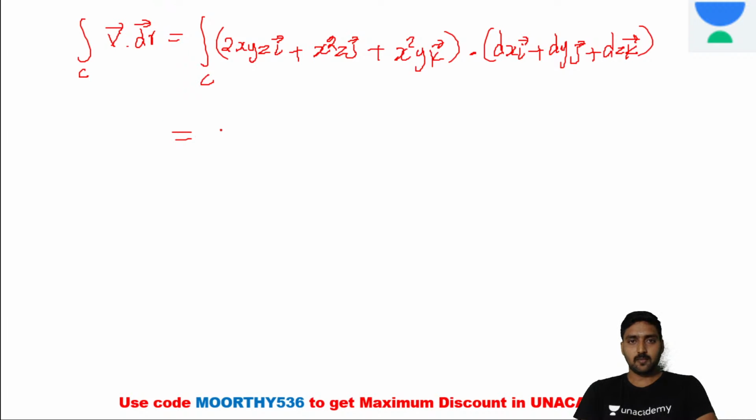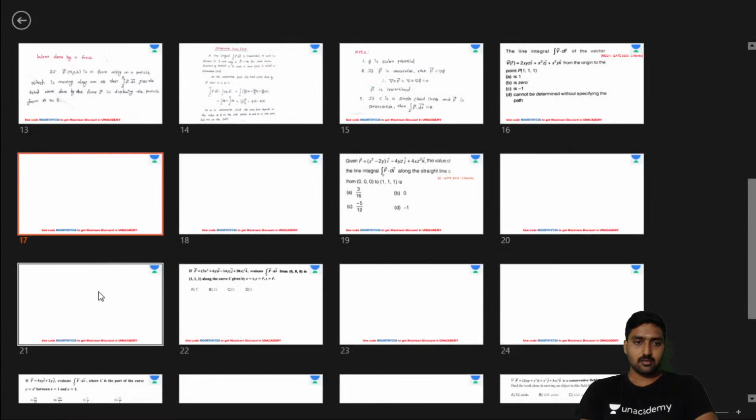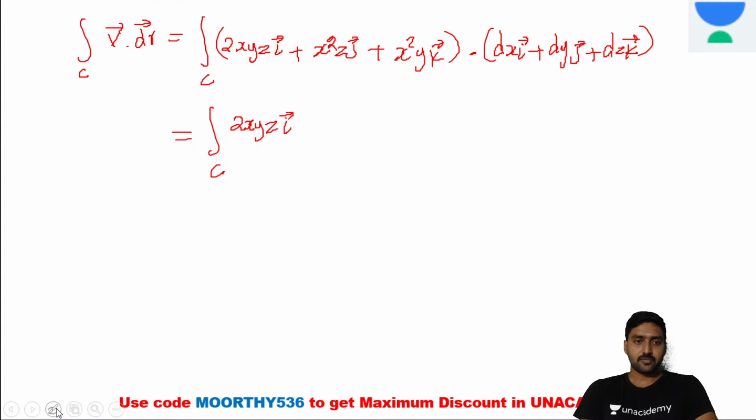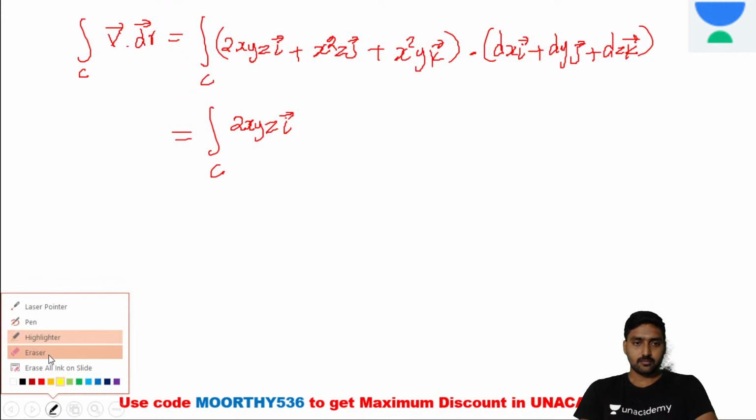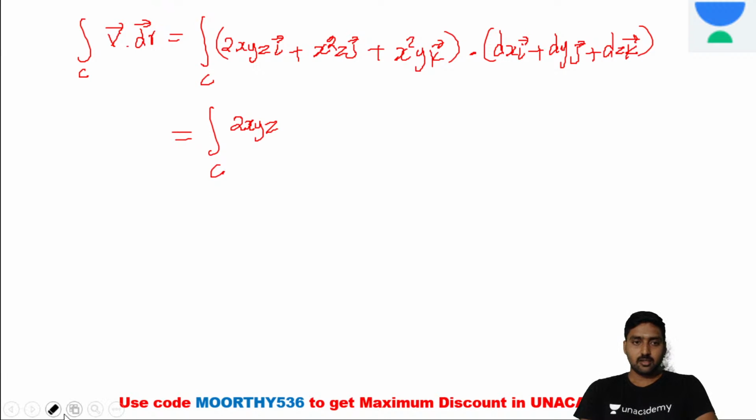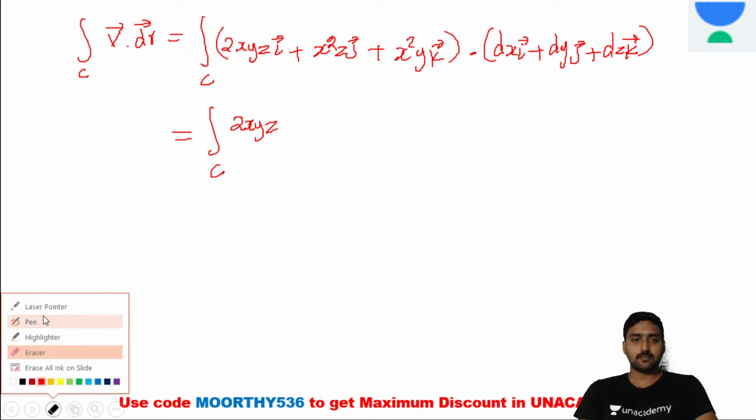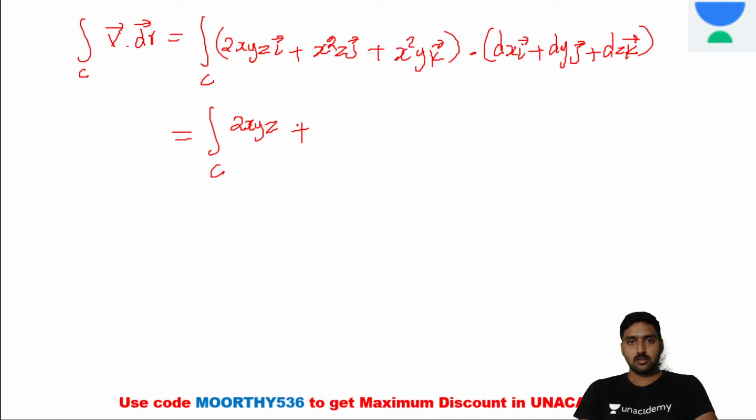Now multiply this value. The integral over C of 2xyz, i vector dot i vector. What about i vector dot i vector? It's 1. Plus x square z into dy plus x square y into dz, right?